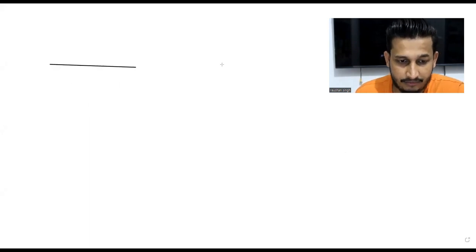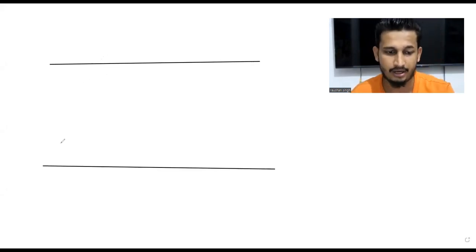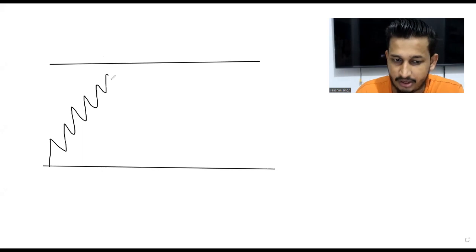So first we are taking a support and resistance line. Generally you won't see the market going up straight like this, it generally goes up in a zigzag.